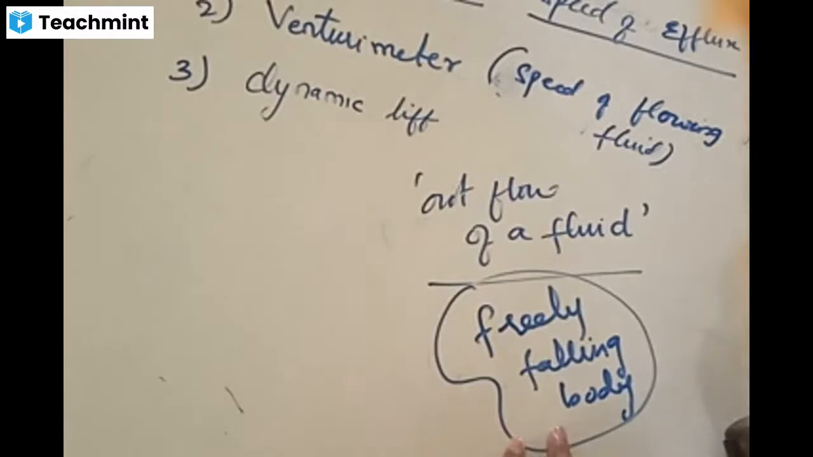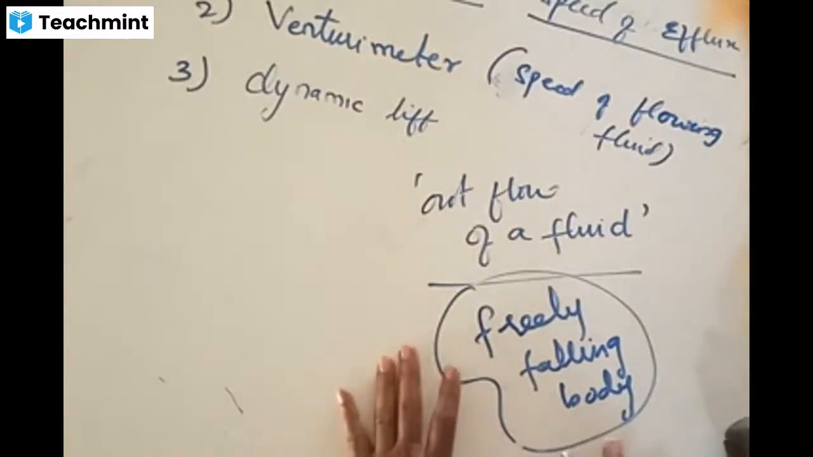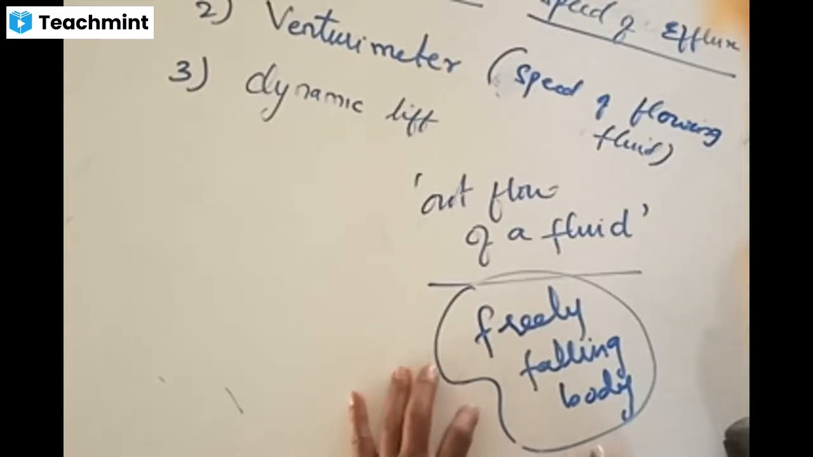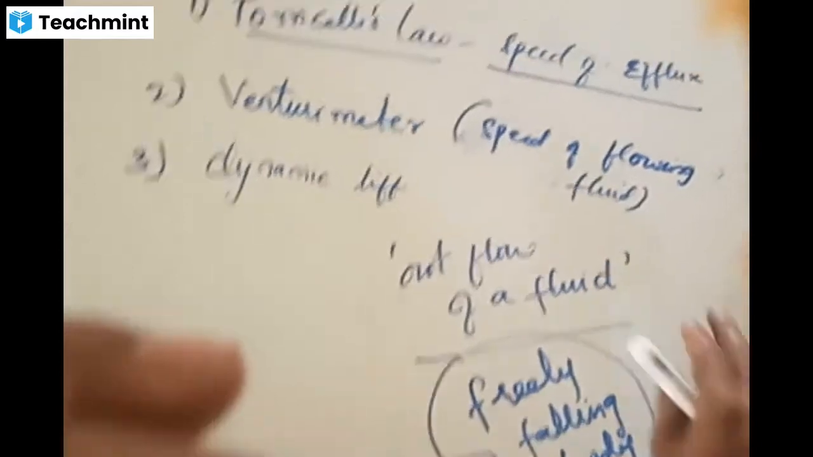How do we come to this conclusion? Now we are going to verify it. The statement is something like this: it behaves like a freely falling body. And by using the freely falling body equation, we are going to derive an expression for the speed of efflux.